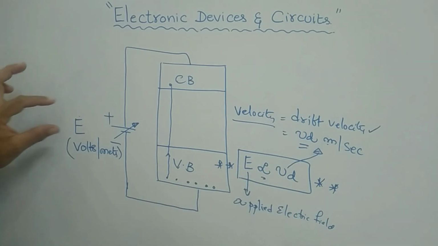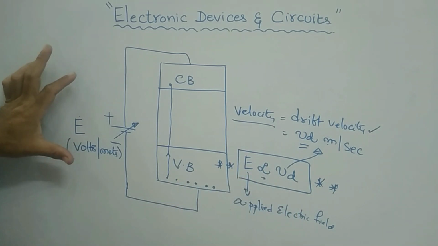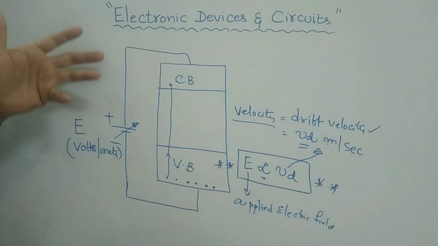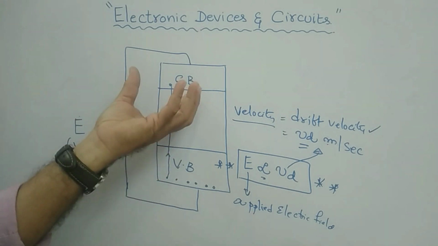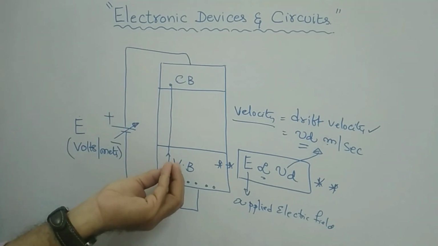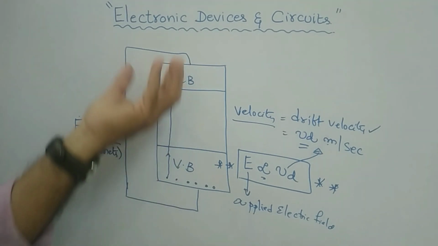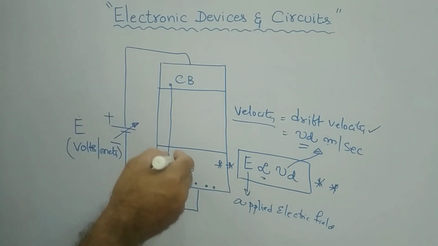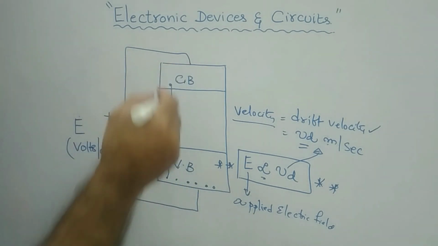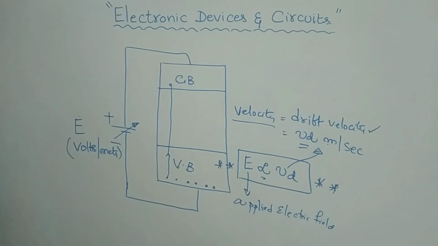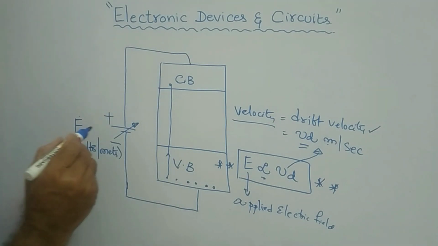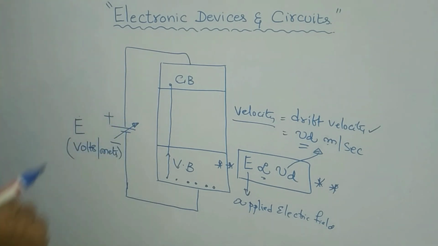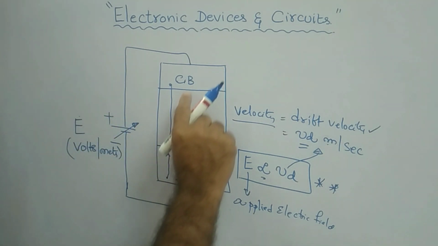It means that as you increase the applied electric field more and more, the velocity becomes greater. The electron acquires more speed, and with greater velocity they jump from here to here very quickly. If you apply a very small value of electric field, the motion is very slow.